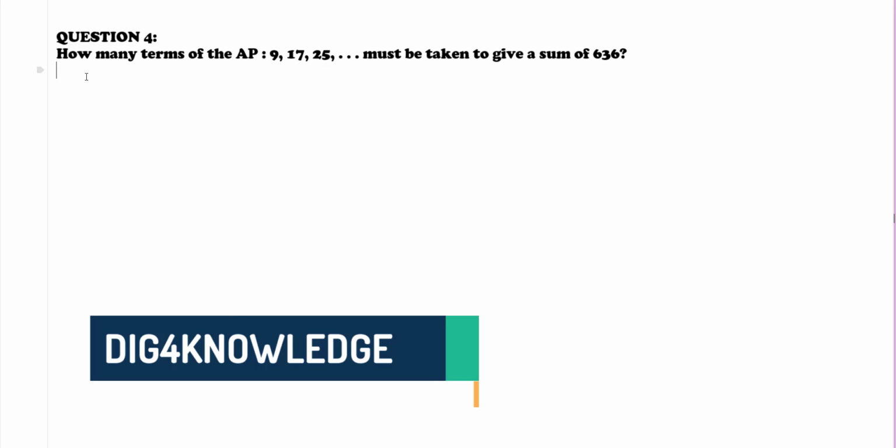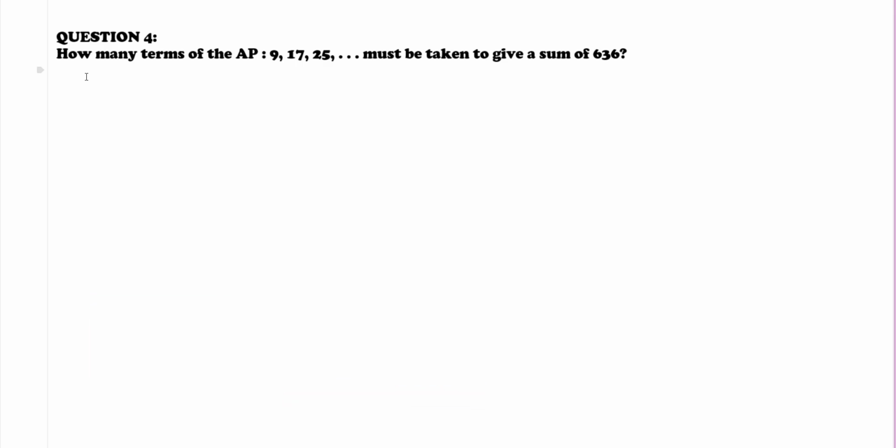Exercise 5.3 question 4. How many terms of the AP 9, 17, 25 and so on must be taken to give a sum of 636? So what is given is a, a is equal to 9, d is equal to 8. So let the number of terms be n. So Sn is 636. And what is the formula for Sn?